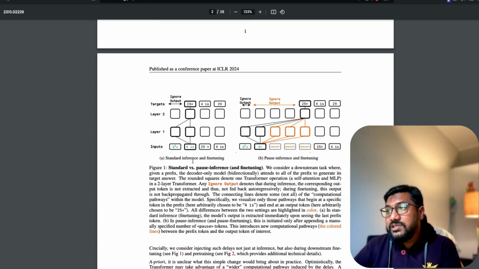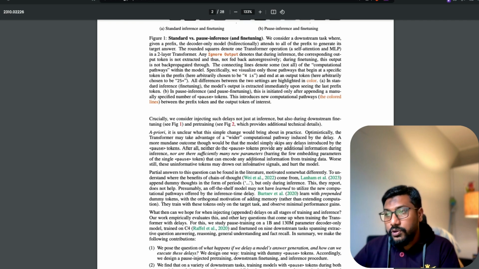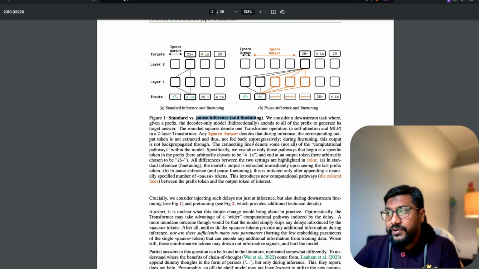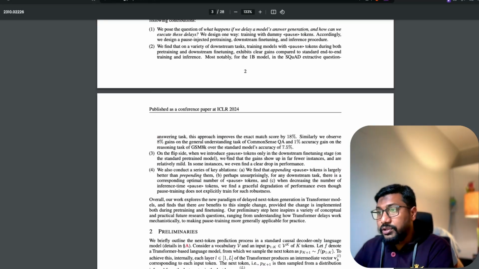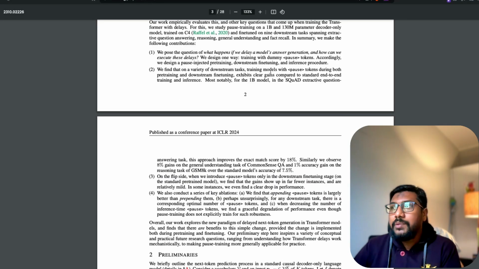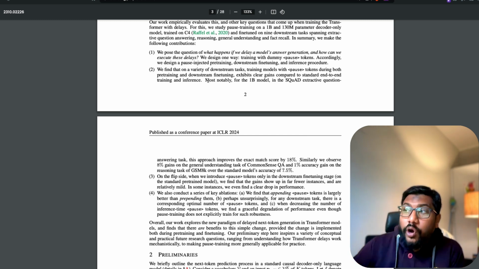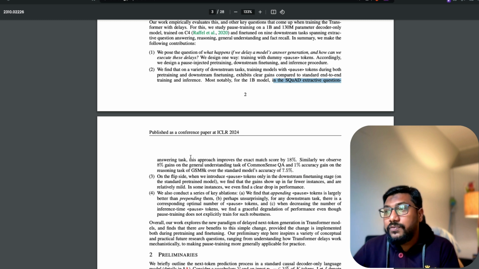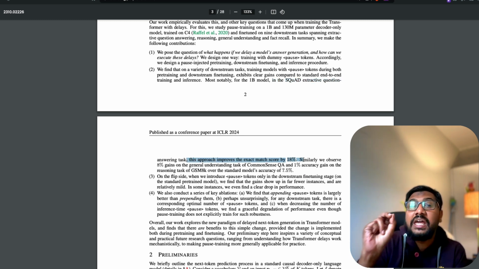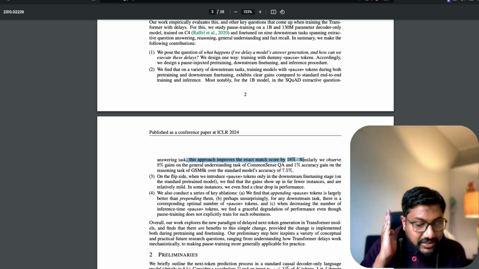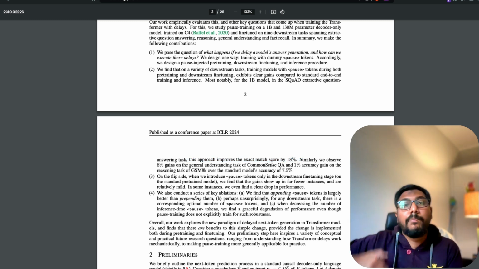So what they do with this is they have a new token that they have introduced, and it's called a pause token. And with the pause inference, you can see that this model already, one of the things is, we find that on a variety of downstream tasks, training the model with pause tokens during both pre-training and downstream fine-tuning exhibits clear gains compared to standard end-to-end training and inference. Most notably, for the 1 billion model in the SQuAD extractive question answering task, this approach improves exact match score by 18%. Just introducing pause tokens, they got an 18% bump in the benchmark.